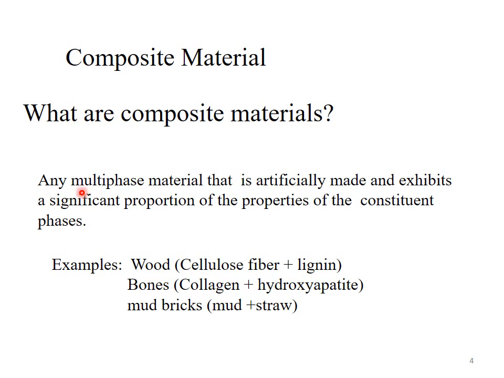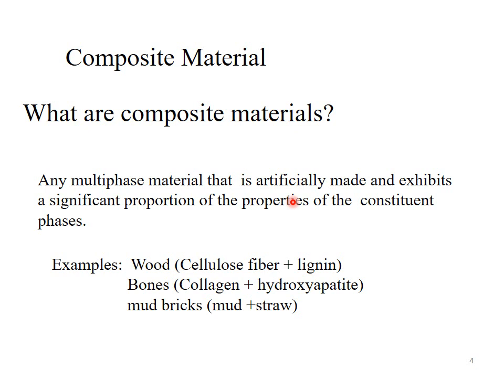Composite material. What are composite materials? Composite material is a multi-phase material that is artificially made and exhibits a significant proportion of the properties of the constituent phases. Remember, there are two phases of a composite material. The one phase which is present in the continuous form is called the matrix phase, and the other phase which is present in discontinuous form is called the reinforcing phase.